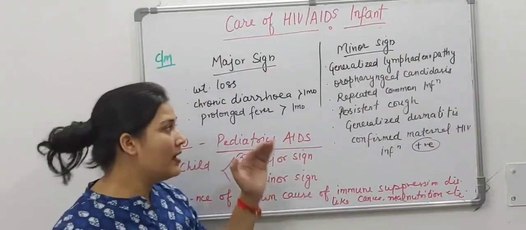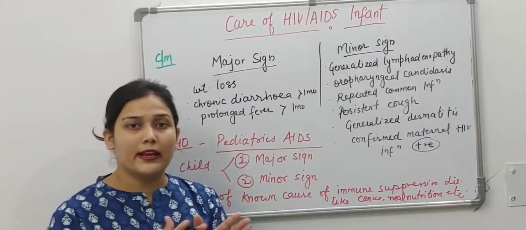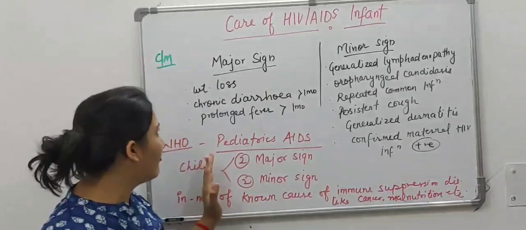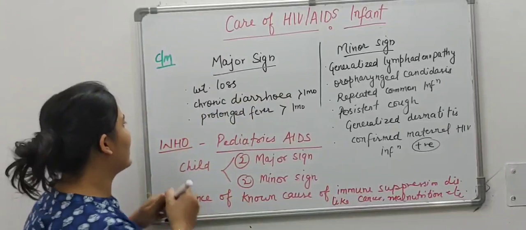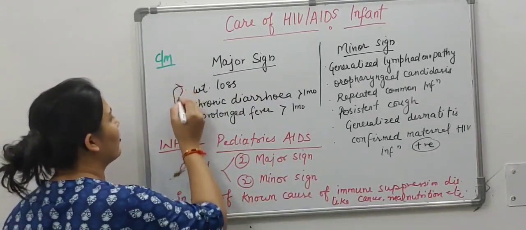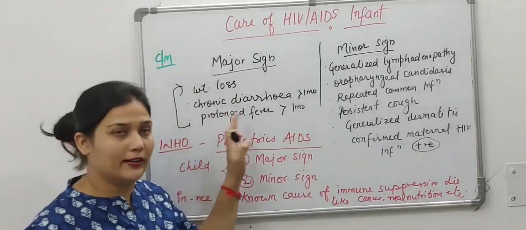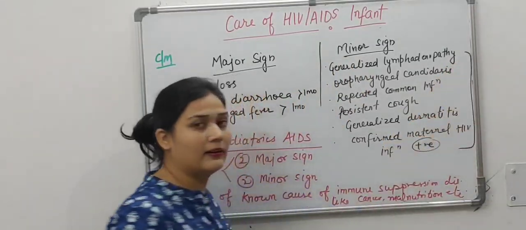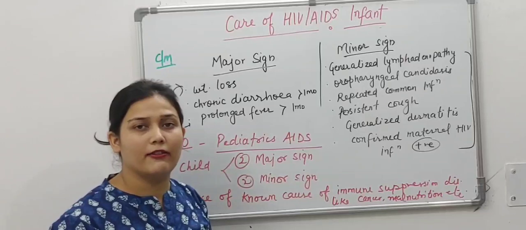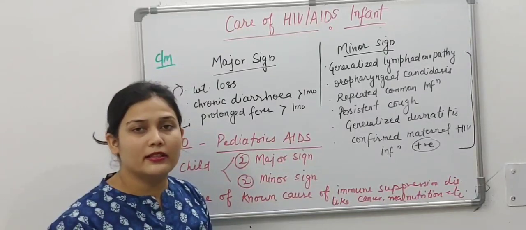Okay. So already we had told that AIDS means it is a syndrome. So in a syndrome there are combinations of various signs and symptoms. So we will classify on the basis of WHO pediatric AIDS: if any two major signs, either it is weight loss, chronic diarrhea, prolonged fever more than 1 month, and any two minor signs of these are present, we will call that the child is having AIDS.